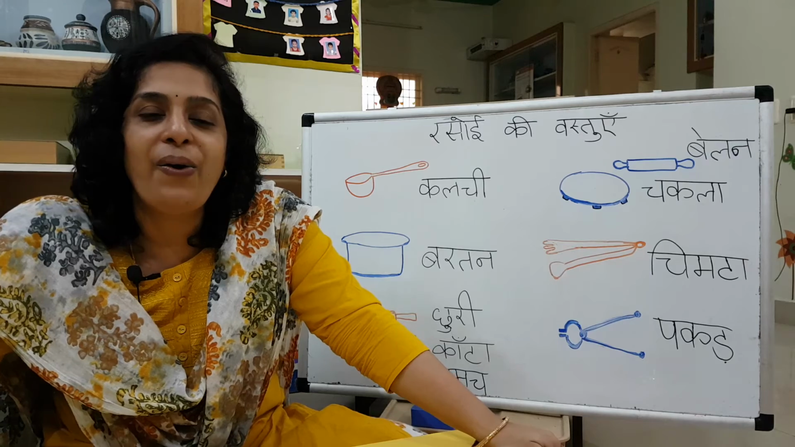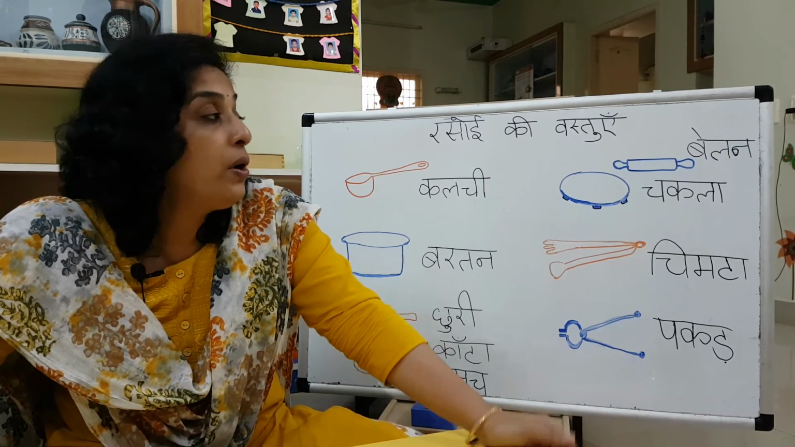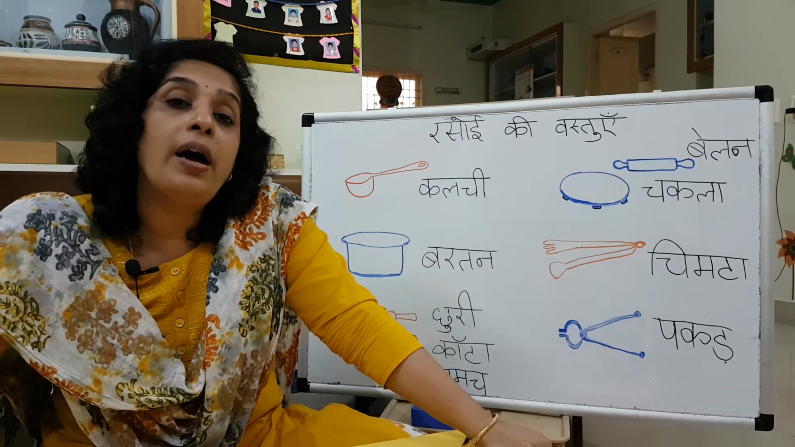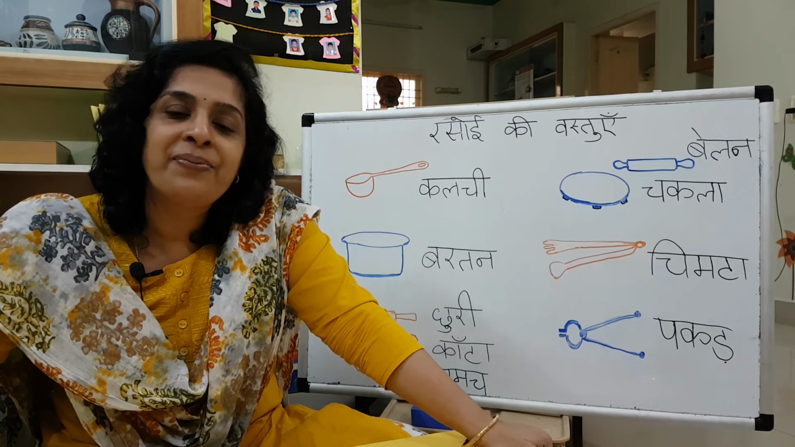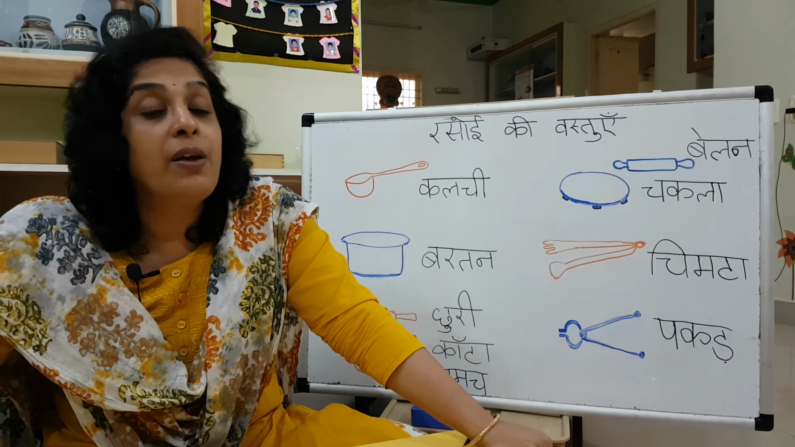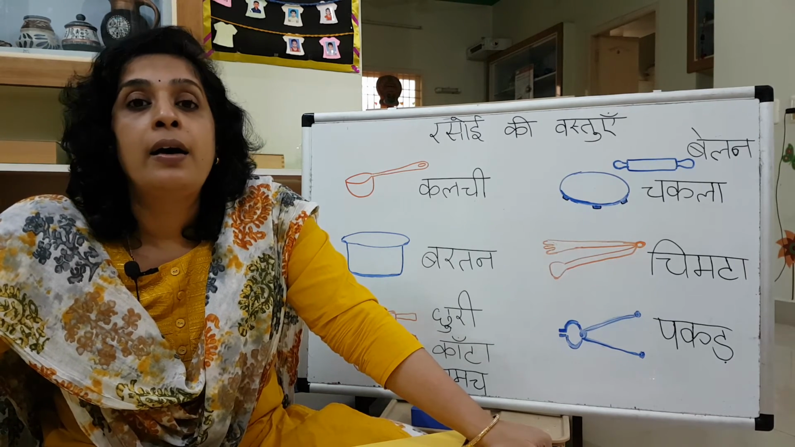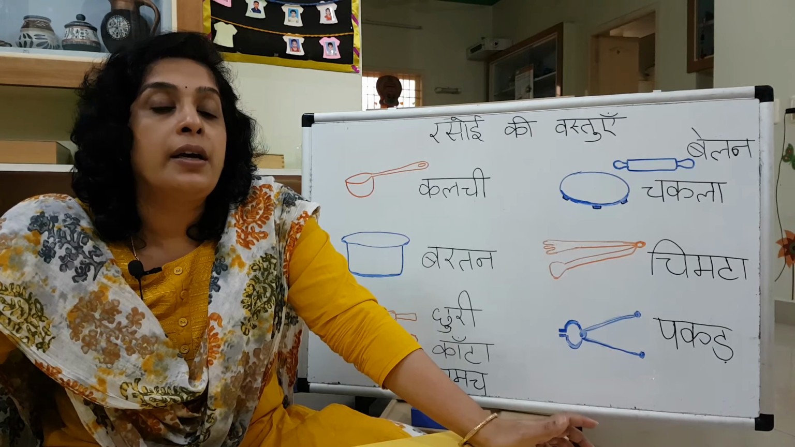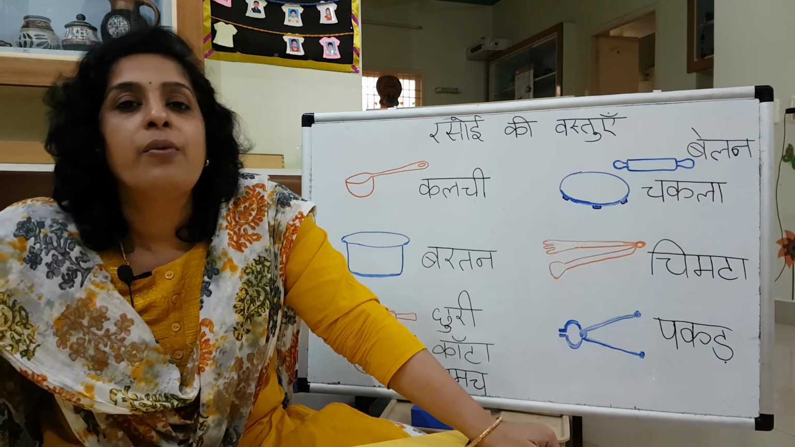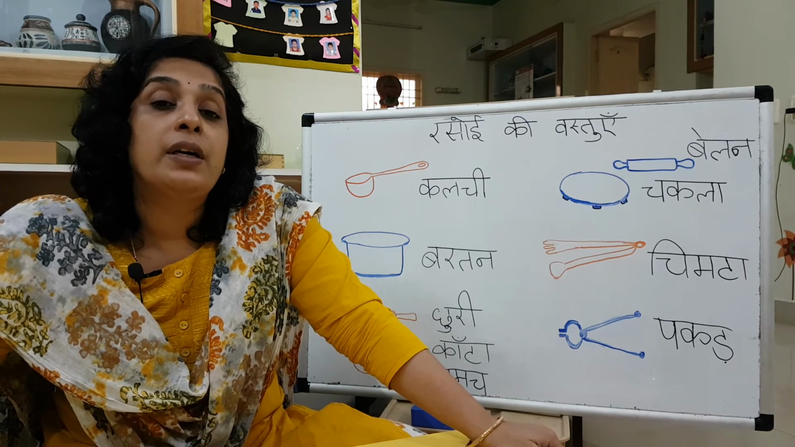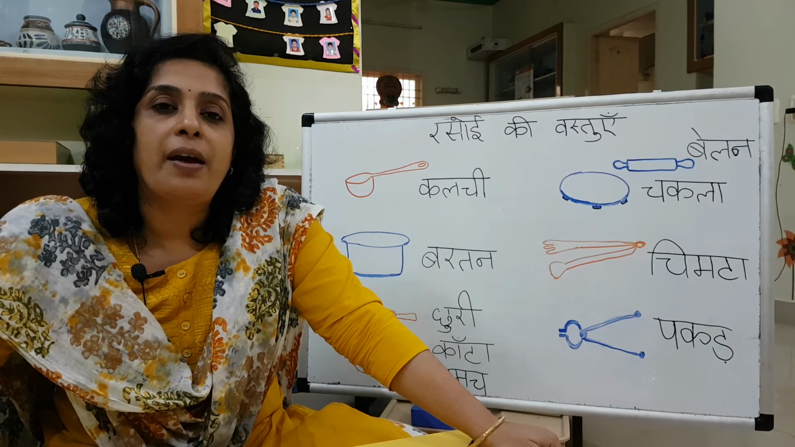Easy now? Okay, you can do one thing. These are the only words that I am going to give you for rasoi ki vastuein. So I want you to stick these in your scrapbook. Will you do it? All of it, including the ones I gave you last time, which were chulha, indhan, kadai, tawa. Okay, good. I want to see it at the end of the term in January. That time I'll check your scrapbook. Will you do it?